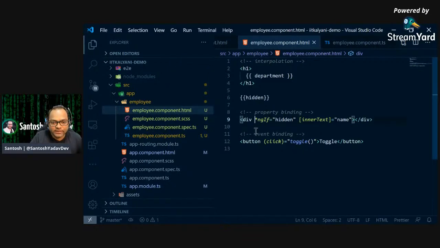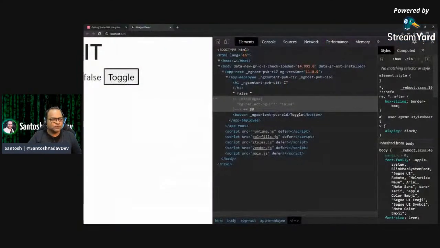So that's why you will find some of the built-in directives as well with some name like this. We saw ngIf right now, with the star. So now let's move on to the next part.